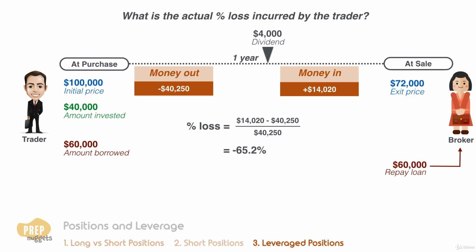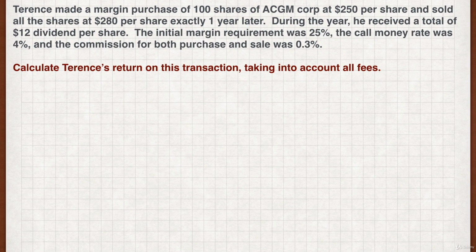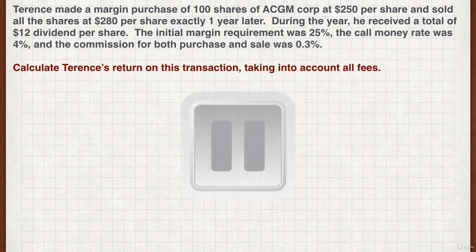Quite a hefty loss. And to end this lesson, now's your turn to make some calculations. Terence made a margin purchase of 100 shares of ACGM Corp at $250 per share and sold all the shares at $280 per share exactly 1 year later. During the year, he received a total of $12 dividend per share. The initial margin requirement was 25%. The call money rate was 4%, and the commission for both purchase and sale was 0.3%. Calculate Terence's return on this transaction, taking into account all fees. Pause the video now and work out your answer.